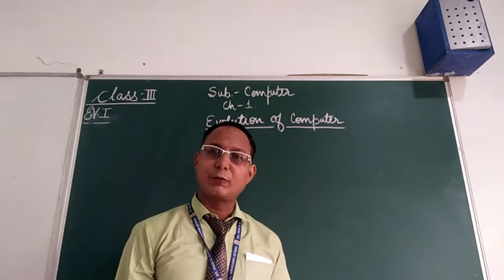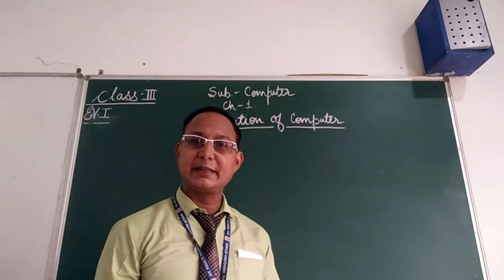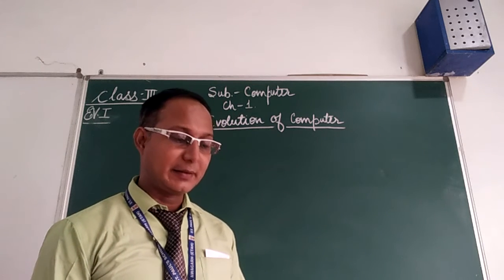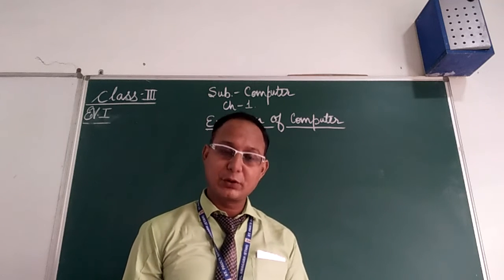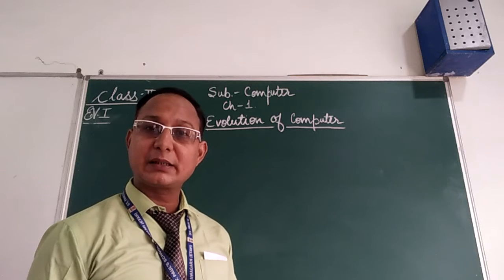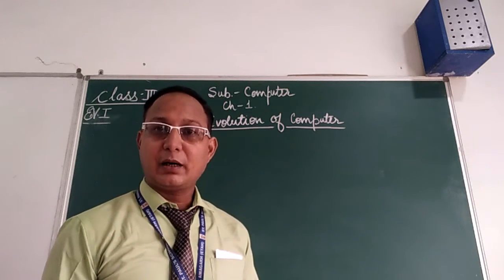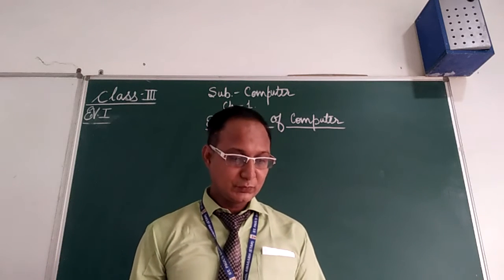Second is abacus. What is abacus? The first calculating device. We will study in this chapter Pascal's calculator, Napier bones, difference engine, the modern computer, generation of computer. How the generation of computer came in our life, how the advancement of computer is done.